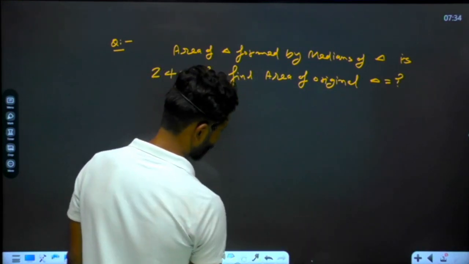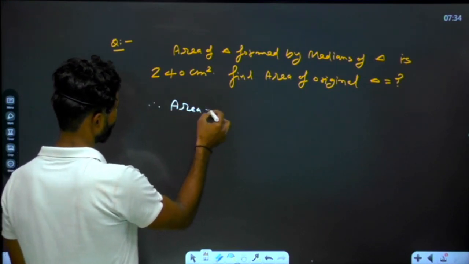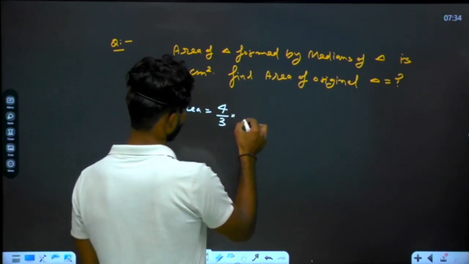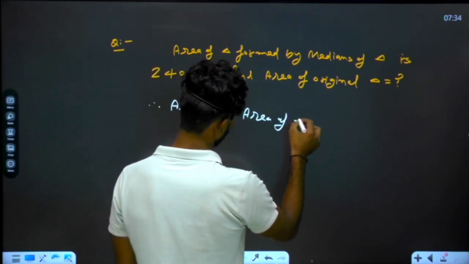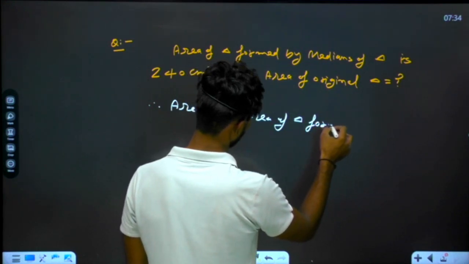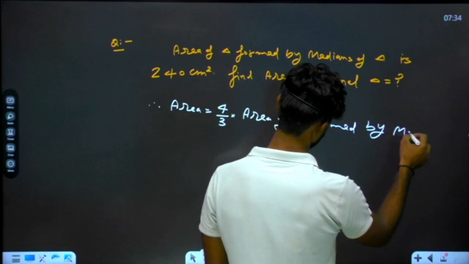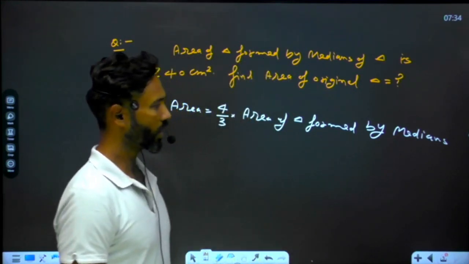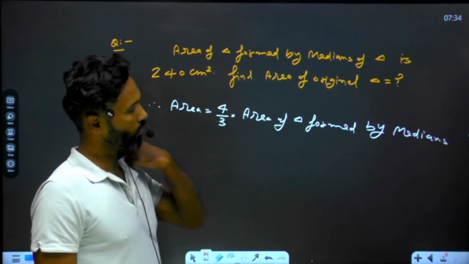In that case, area will be equal to 4 by 3 multiply area of triangle formed by medians. So this will be the formula. Area of original triangle will be 4 by 3 area of triangle formed by medians.